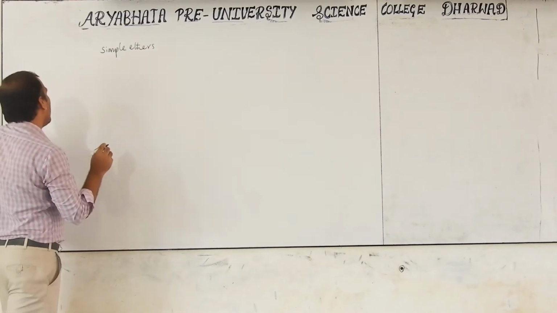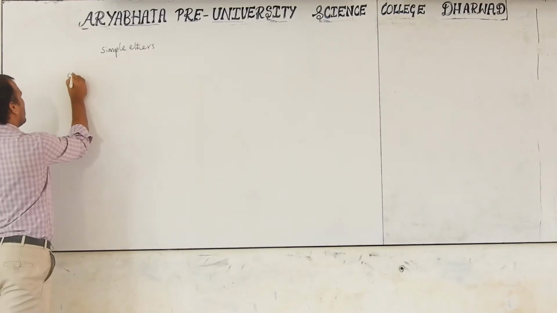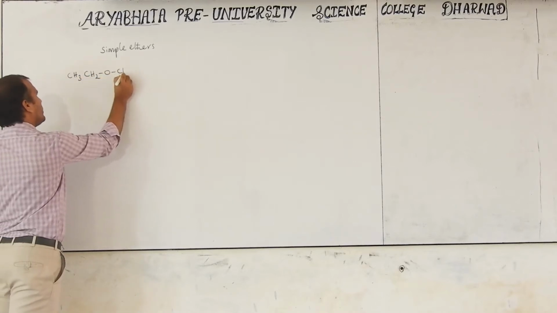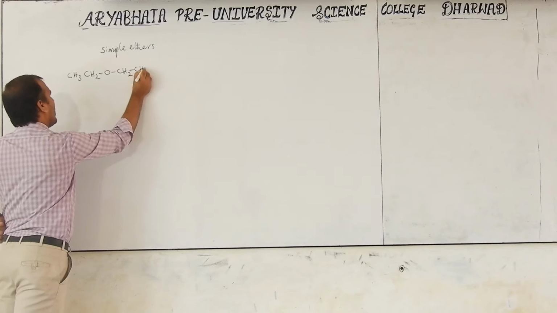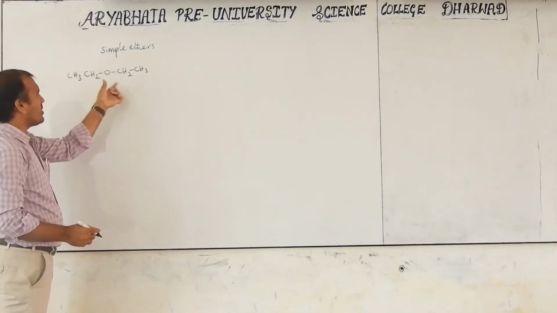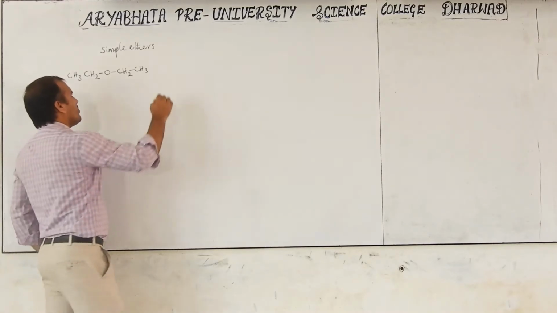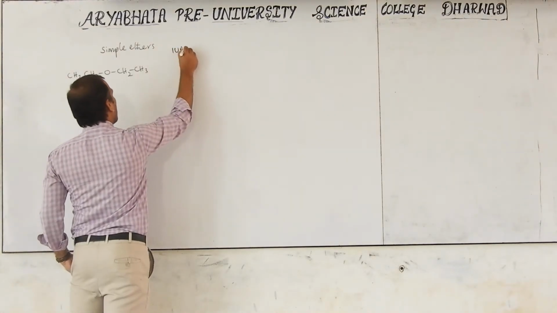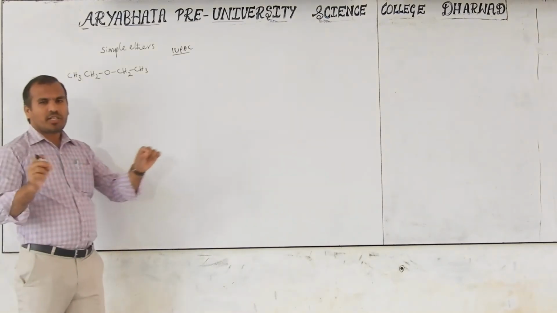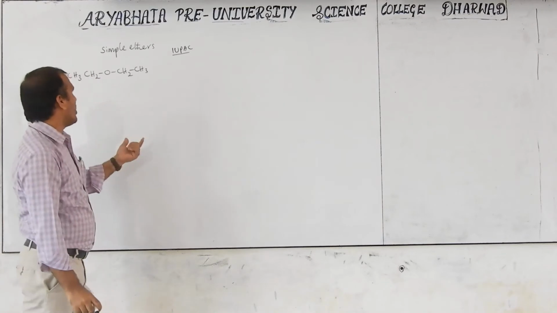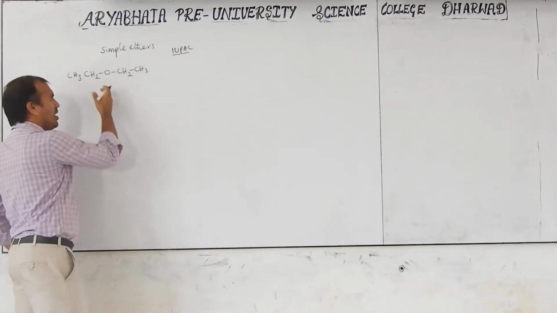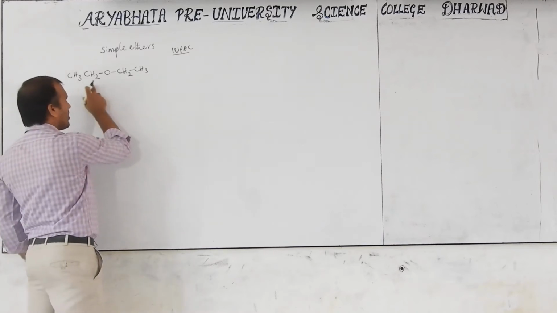the first one is already discussed, and the second one is CH3CH2OCH2CH3, with the two carbon ether. So here also an ethyl group, and here also an ethyl group. In IUPAC, it is alkoxy alkane. The longer chain is considered as alkane and the smaller chain is considered as alkoxy. Now both are equal length, that's why anyone can be considered as alkoxy, and anyone as alkane.